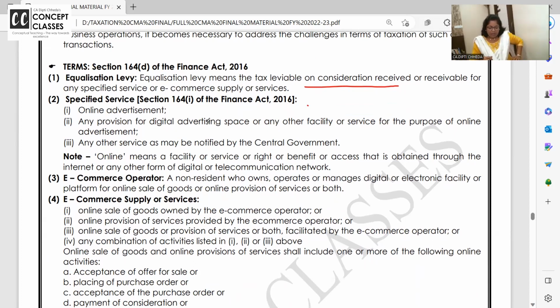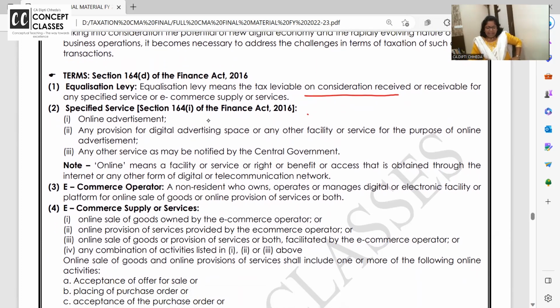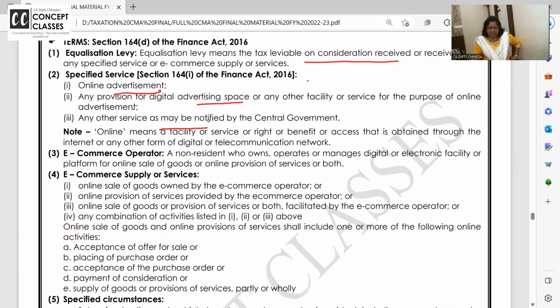One more term they introduced, and for that, let us check the term. Equalization levy means tax payable on consideration received or receivable for any specified service or e-commerce supply. Specified service. Now for 165A: online advertisement, any provision of digital advertising space, any other service.